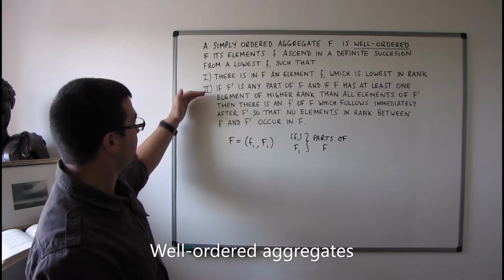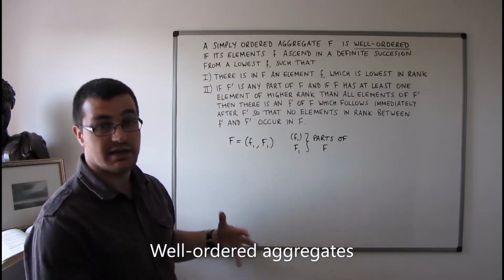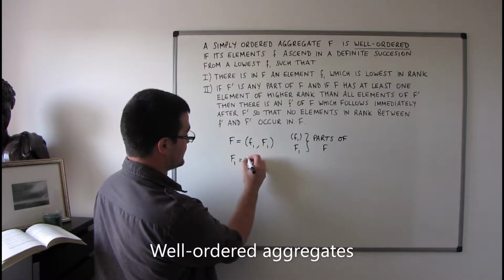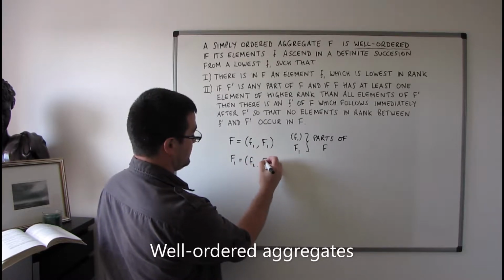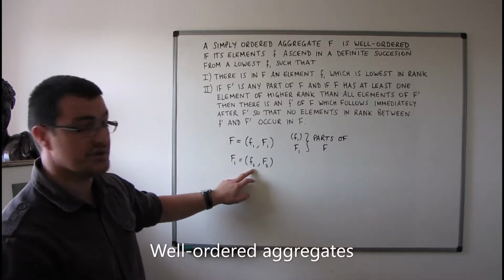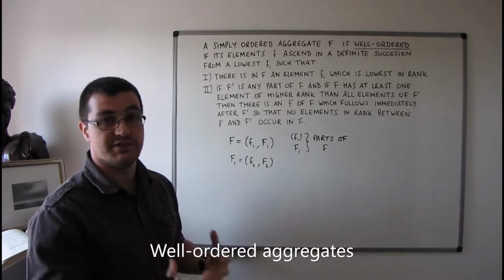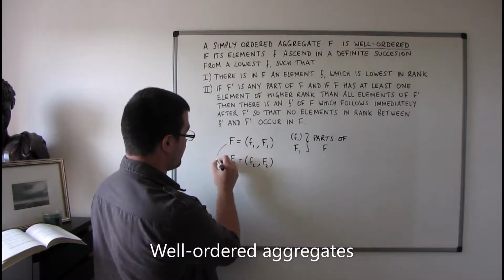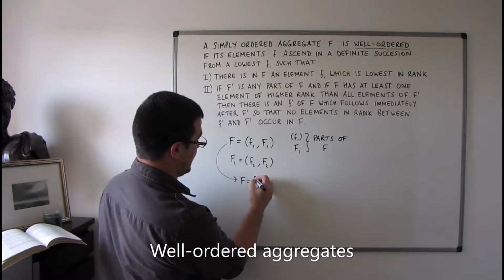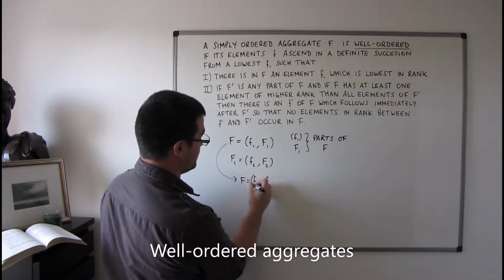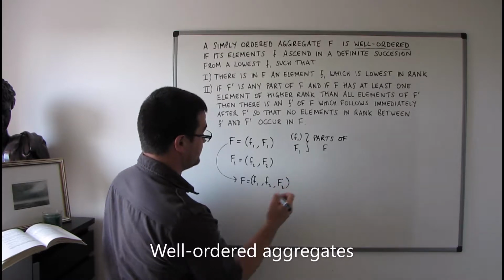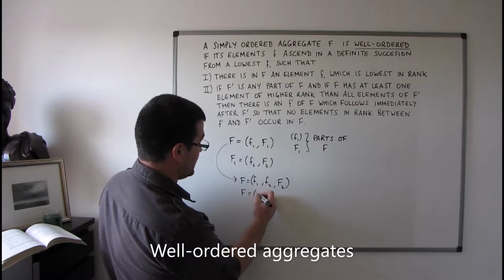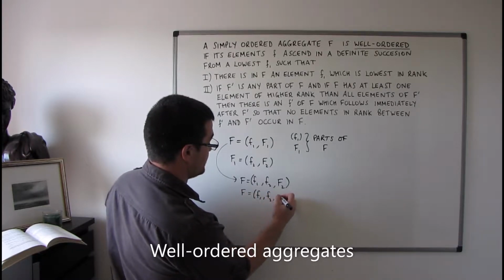And therefore, by condition 2, there is going to be another element f2, such that I can write F1' as f2 and F2', where f2 is the element of least rank in F1', and therefore I can rewrite F as f1, f2, F2'. And I can keep going in this way, so I could get that F equals f1, f2, f3, F3'.